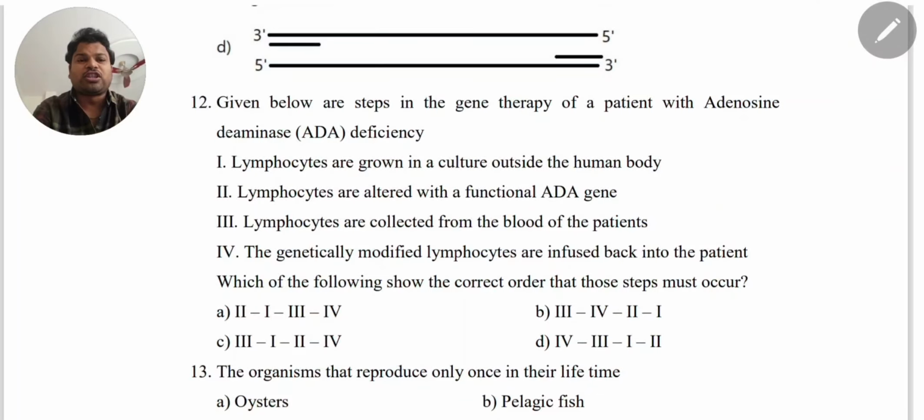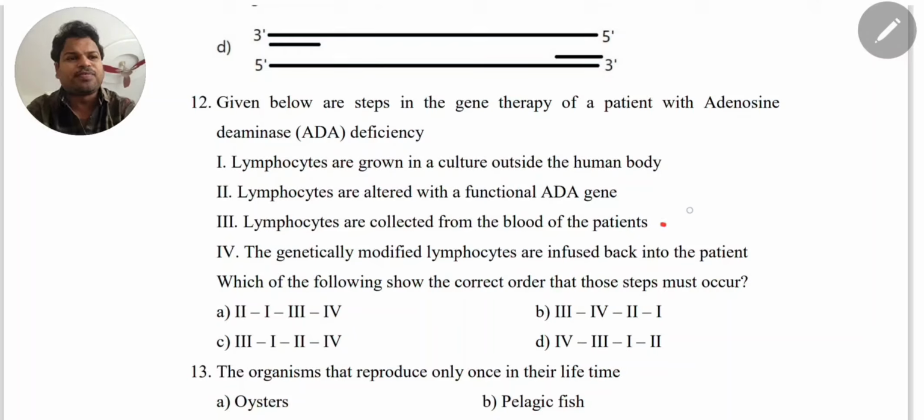Next, 12th question, look. Given below are the steps in the gene therapy of a patient with adenosine deaminase deficiency. Even gene therapy, a 3 marks question, is also important. Look here. Lymphocytes are grown in a culture outside the human body. Second statement, lymphocytes are altered with a functional ADA gene. Third, lymphocytes are collected from the blood of the patient.